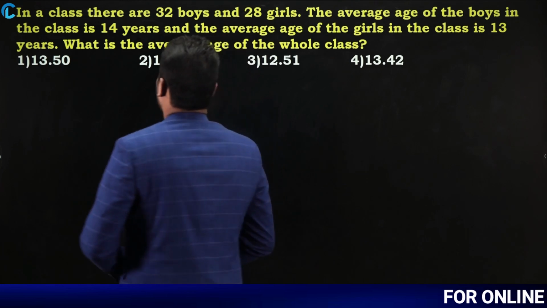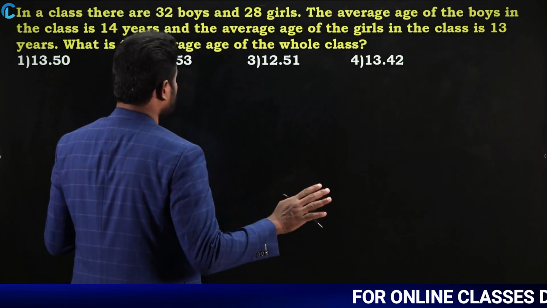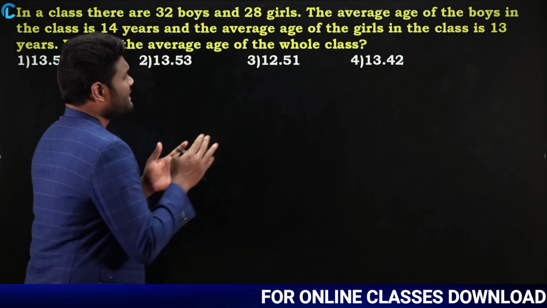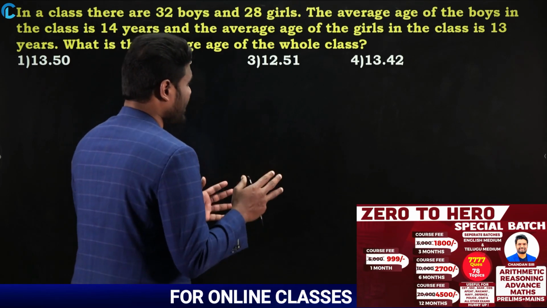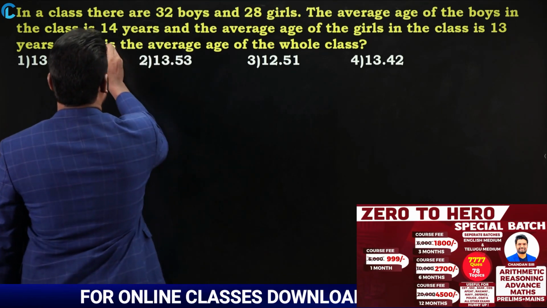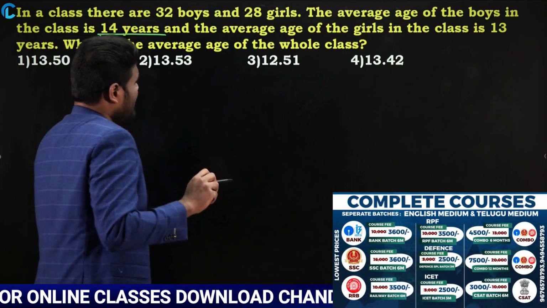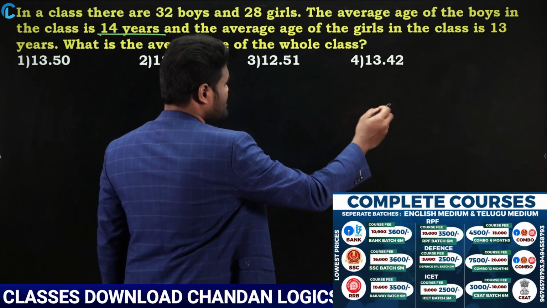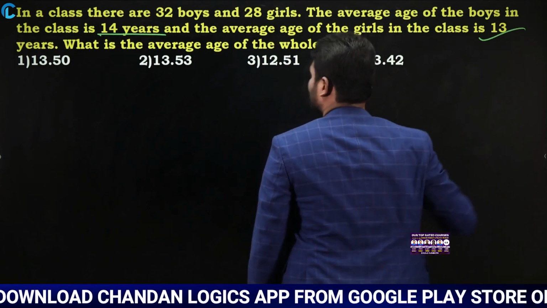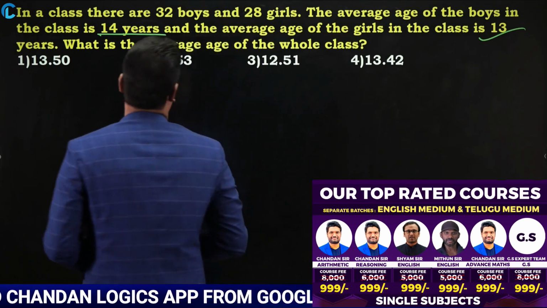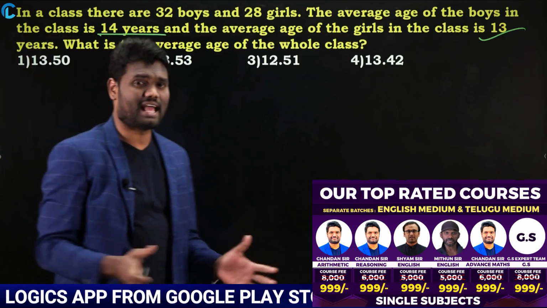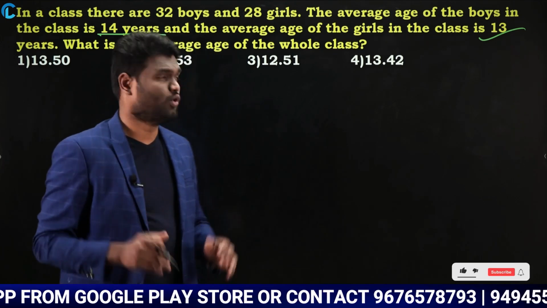In a class, there are 32 boys and 28 girls. The average age of the boys in the class is 14 years and the average age of the girls in the class is 13 years. What is the average age of the whole class? We need to find the average age of the whole class.